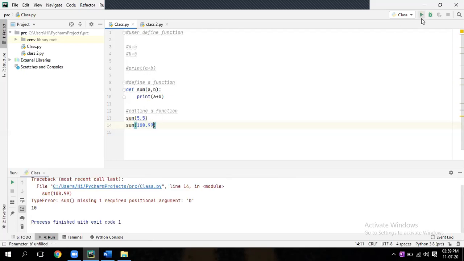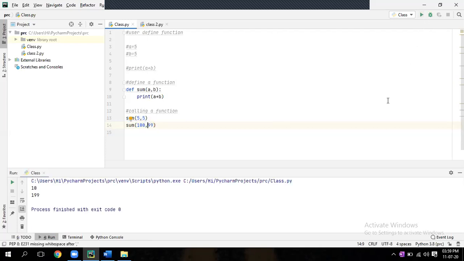You have to pass two arguments. Suppose you are given a comma b comma c, then you have to pass three arguments.